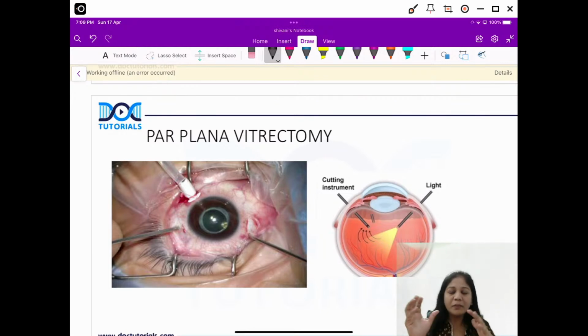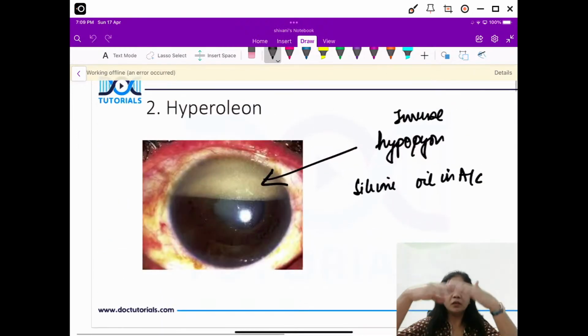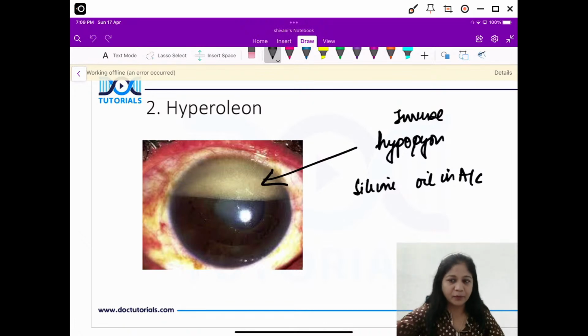Now when silicone oil is being placed in the posterior segment, sometimes emulsification happens, and when there is emulsification, it comes into your anterior chamber, and because it is light, it settles in the upper part of the anterior chamber. All right, please remember, this is a very important concept, okay? So it looks like a hypopyon, but it is not a true hypopyon. It is an inverse hypopyon, okay?